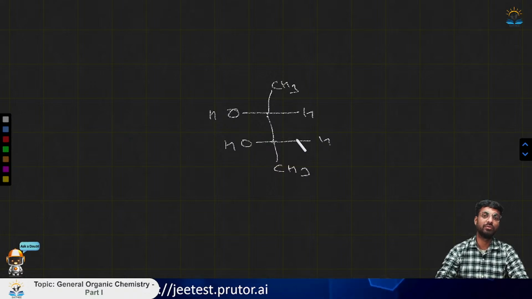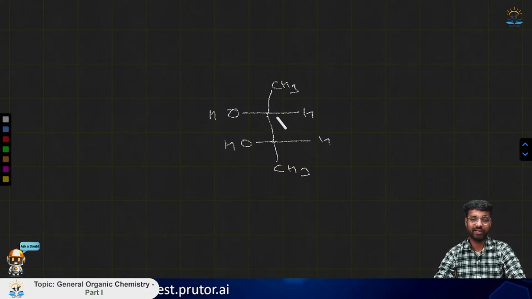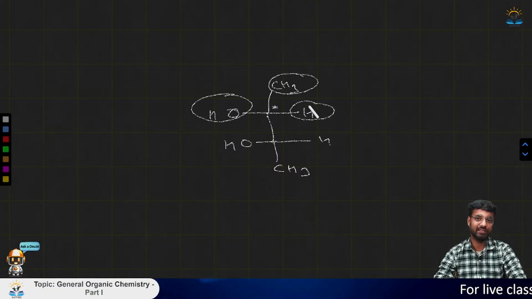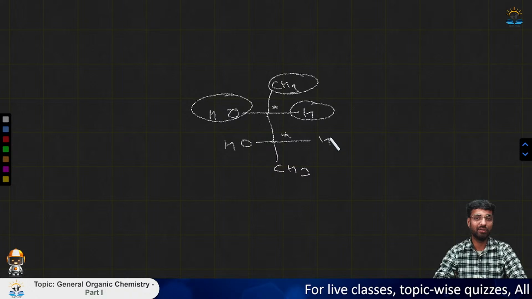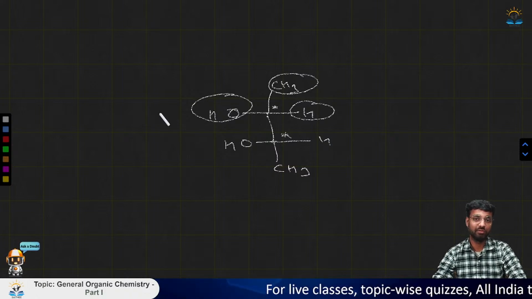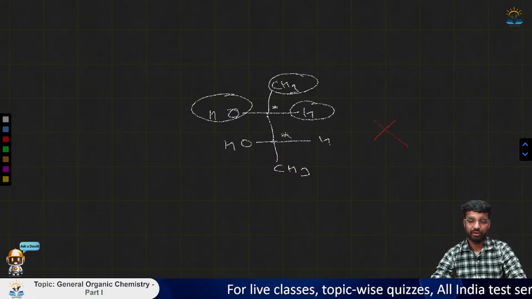Now suppose this is the molecule that we're having. This is a chiral center. Why? Because all the four substituents are different: CH3, OH, H, and this whole group. Similarly, for this carbon also, we have four different substituents. But although it has chiral centers, it will not be a chiral molecule. So this molecule is not a chiral one.